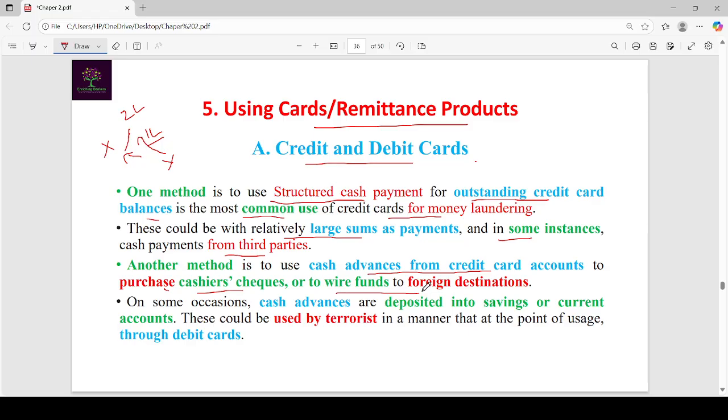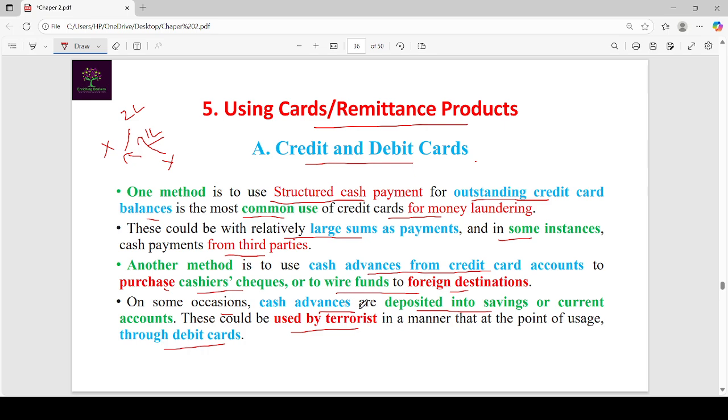Here, these money launderers, criminals or terrorists withdraw cash from the credit card, and from that amount they purchase travelers checks or prepaid cards, and they send those to foreign destinations. On some occasions, cash advances are deposited into savings or current accounts. These could be used by terrorists in targeted locations by using debit cards.